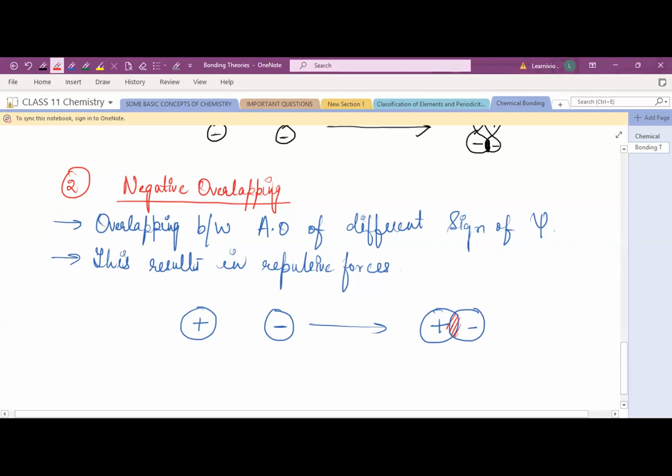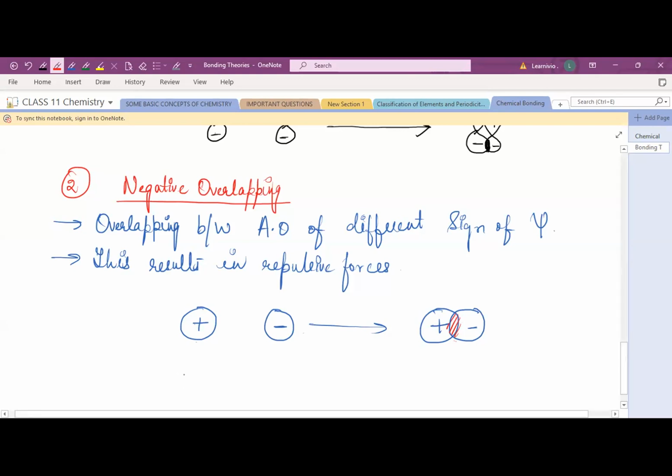Just remember, in negative overlapping, if there are opposite signs between the two orbitals and they are trying to make a bond with each other, overlapping will be there, but it results in repulsive force, and the bond will not be formed in that case.